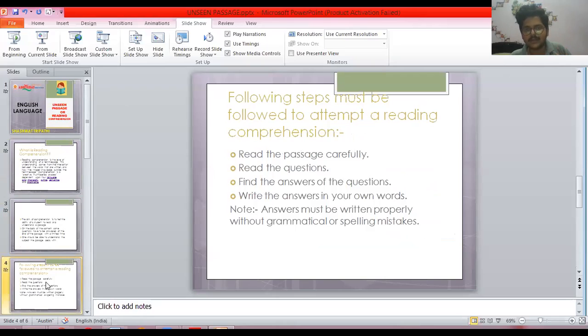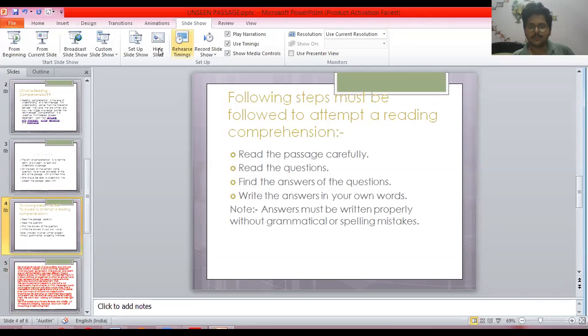We have also studied the steps, how to attempt an unseen passage. First you have to read the passage carefully, and after this you have to read the questions carefully, and you have to find the answers of the questions from the passage, and finally you have to write the answers in your own words. Okay, so this is a very small topic and very easy to score. If you practice unseen passage nicely, you will score very good marks.